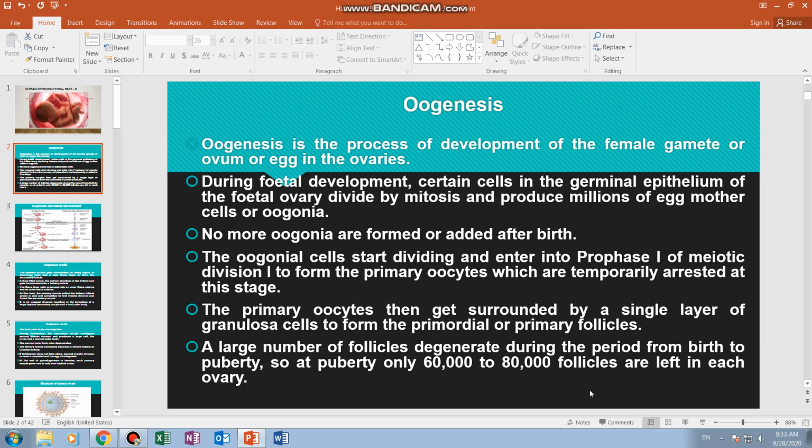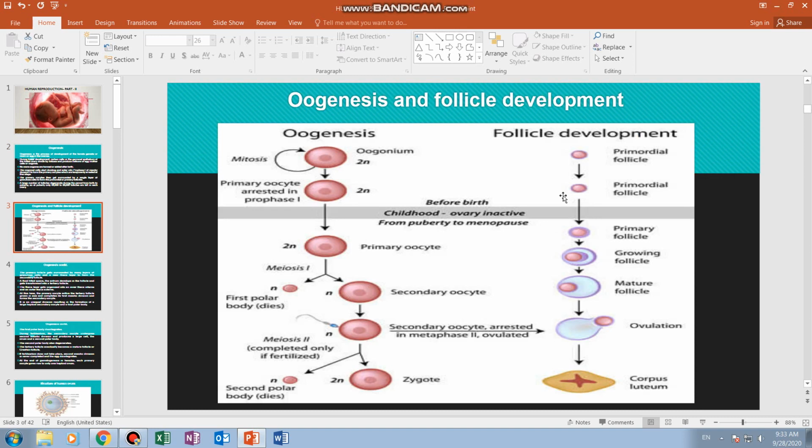Though millions of oogonial cells were produced and converted into primary oocytes, just before puberty all the follicles degenerate except 60 to 80,000 in each ovary. This is the diagrammatic representation showing oogenesis and follicle development.